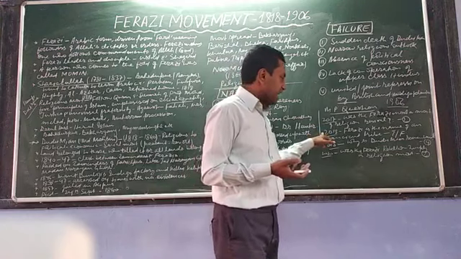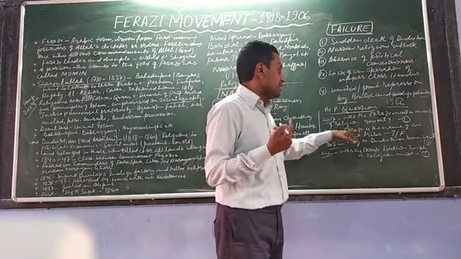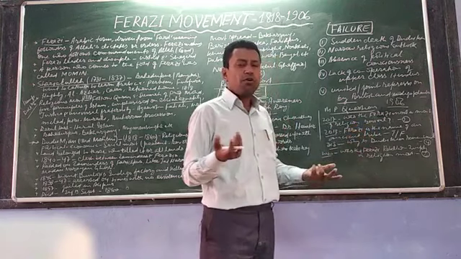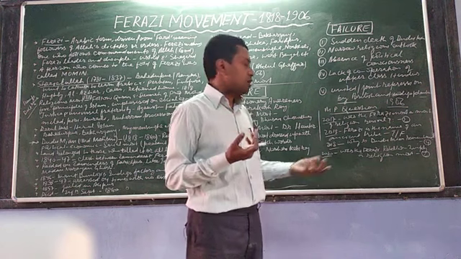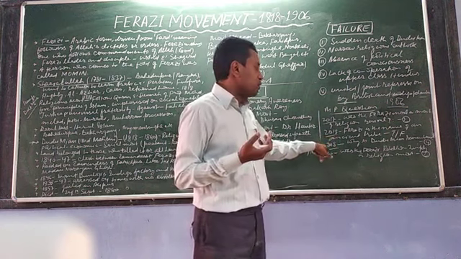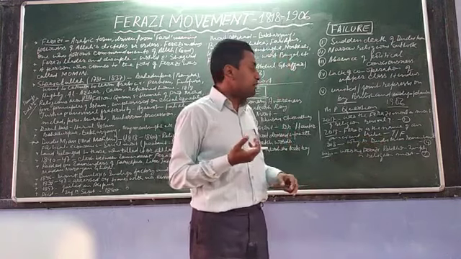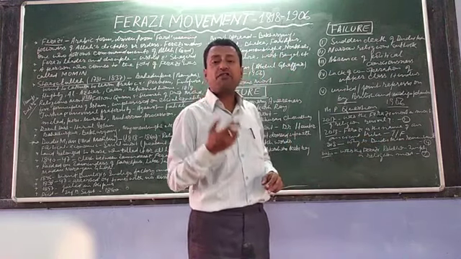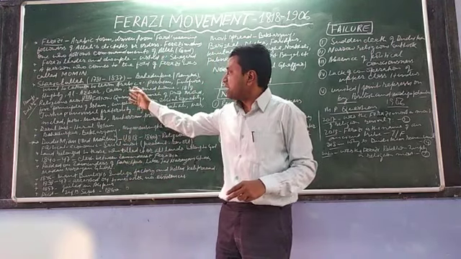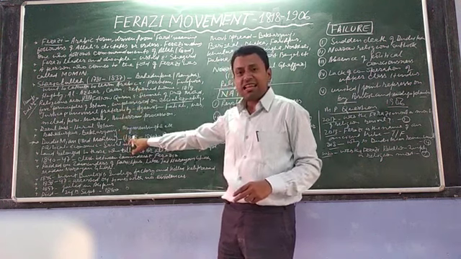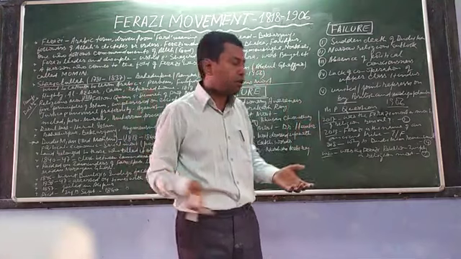In the year 2018, one true-false question appeared for 1 mark: Ferazi is the name of an ancient tribe. No, it was not an ancient tribe, it is a movement of the 19th century, so this is false. In 2018, another question appeared: why is Dudu Mian remembered? This question appeared for 4 marks. So write on what I have discussed about Dudu Mian or Muhammad Mohsin, whose period was 1818 to 1860. He died on 24th September 1860. You write on all that.